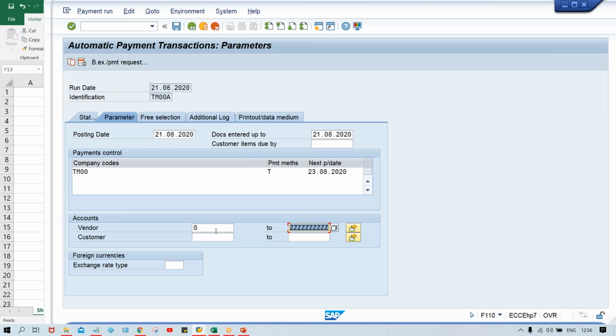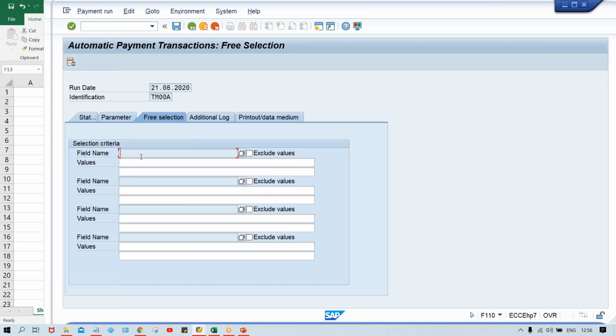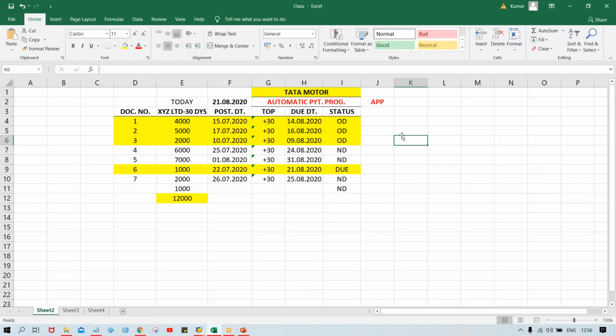Okay, so now I'm having a single vendor, I'm going to give that vendor number, right? What is the use of this free selection tab, guys? The free selection tab means, let's suppose if you have to include or exclude something, okay? Let's suppose I'm having these many invoices, out of which these 4 invoices got selected, right?